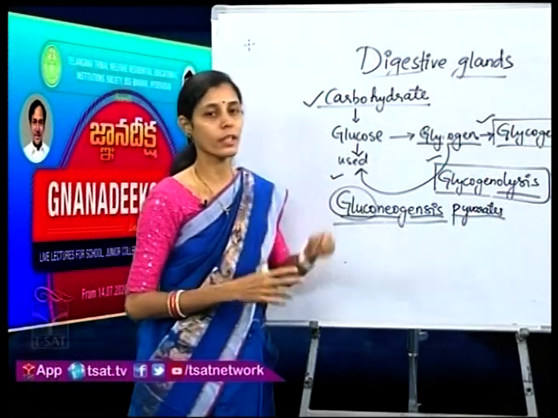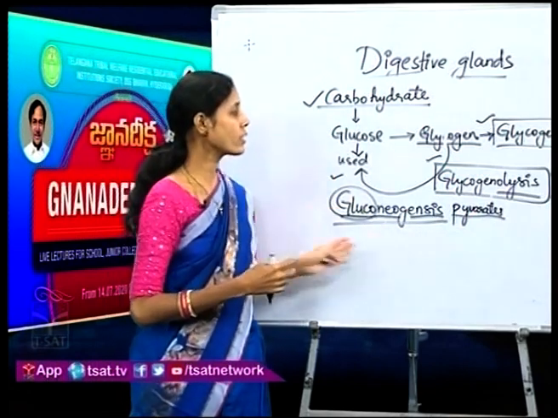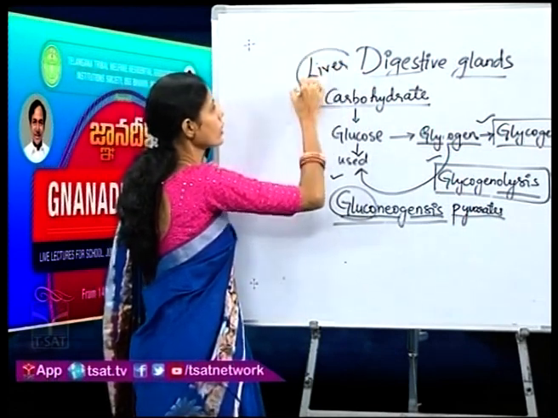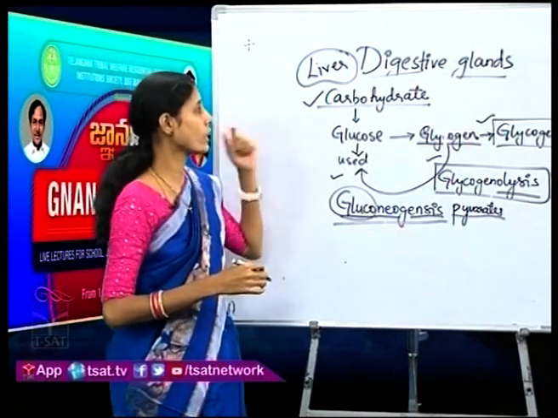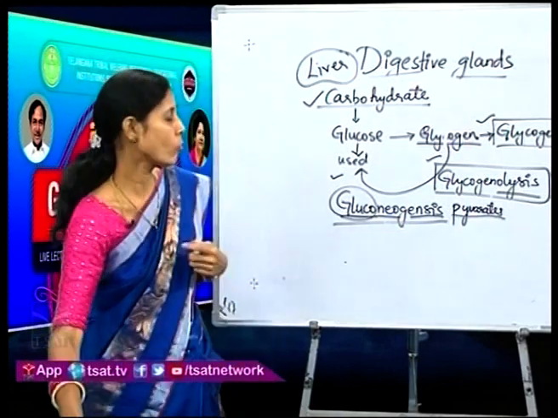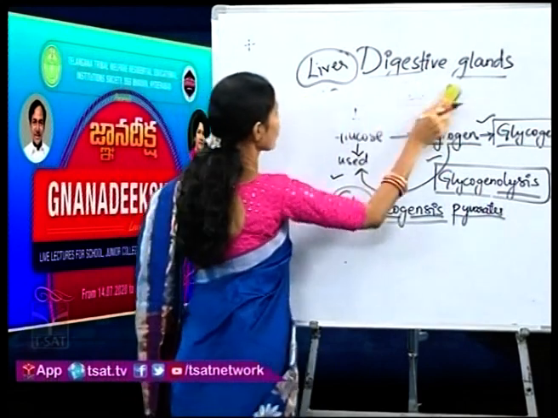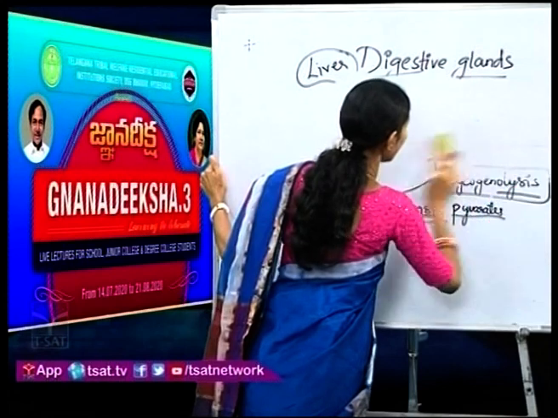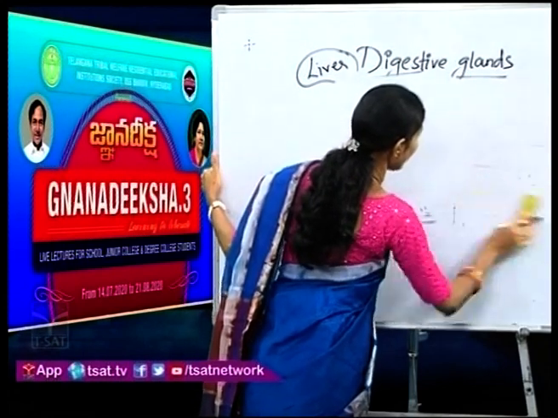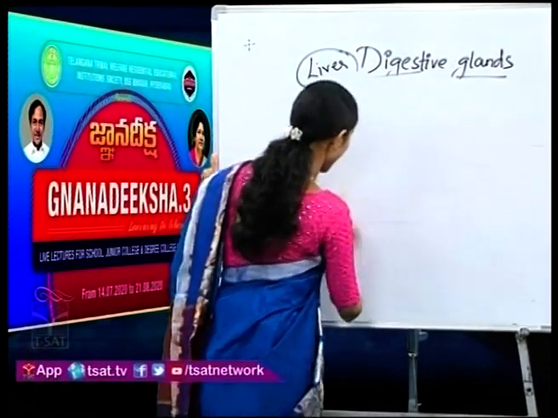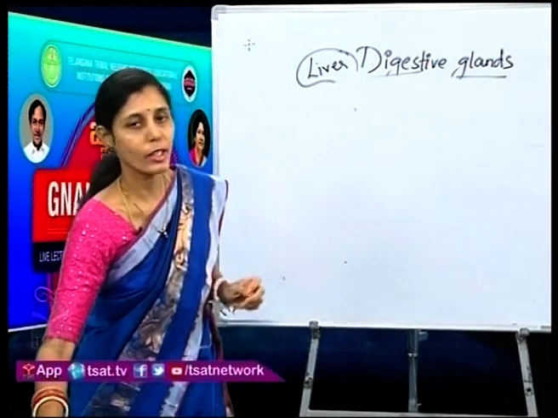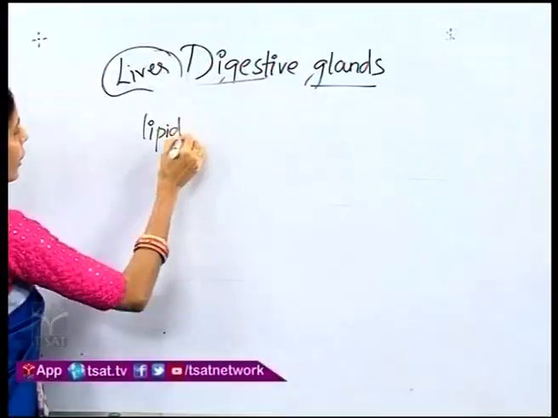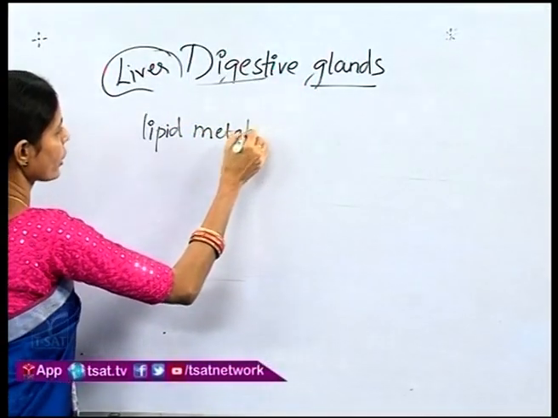that is carbohydrate metabolism. So in all these things, who is playing the major role here? Again the liver. Okay. So in this way the liver is playing an important role in maintaining the carbohydrate level in our body. So this was one more function. The next function is maintaining the lipid metabolism. How does it maintain the lipid metabolism?